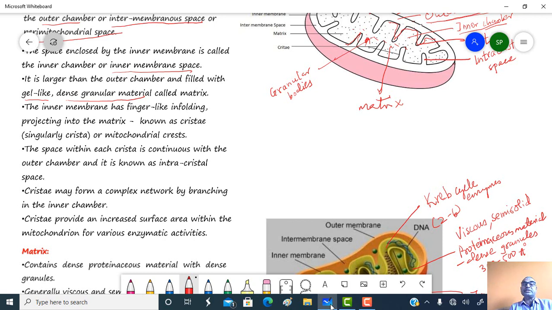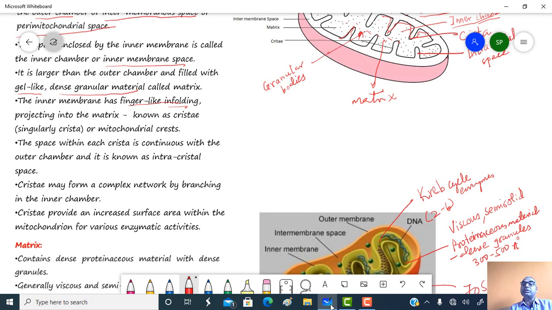So the inner membrane has finger-like infoldings projecting into the matrix, and these projecting inner membranes are called cristae, singularly a crista, or also called the mitochondrial crest.